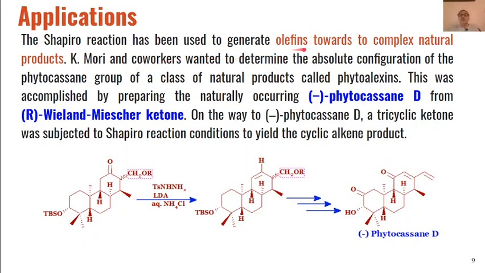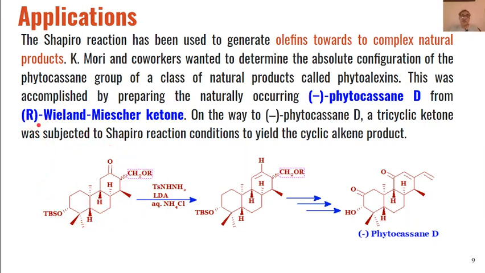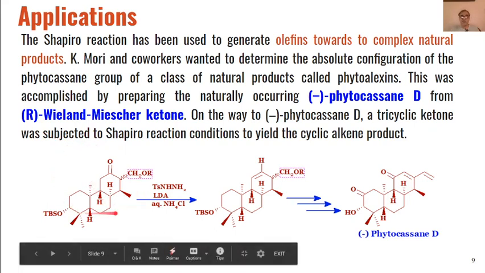Then the Shapiro reaction is also used for the synthesis of olefin-based complex natural products. For example, the naturally occurring phytocassane D is formed from this Wieland-Miescher ketone. This is the optically active R form of this ketone.